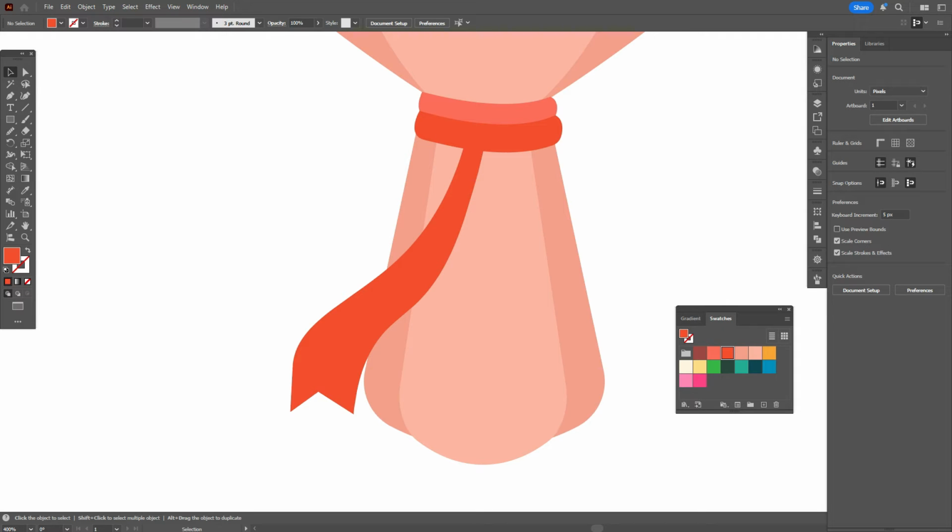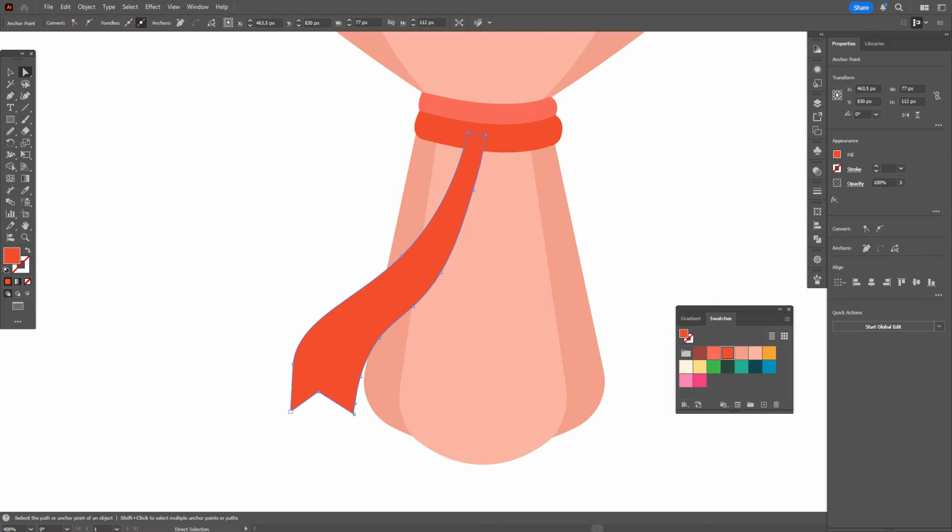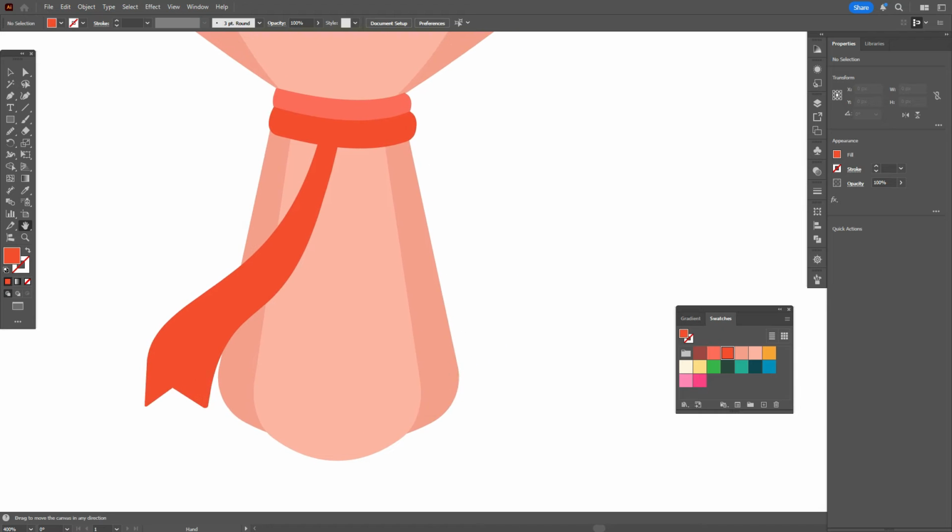Okay, now let's take again pen tool, and now let's draw the next ribbon. And if you like, you can round corners here with direct selection tool, or you can not do it. And now let's draw the next ribbon here.